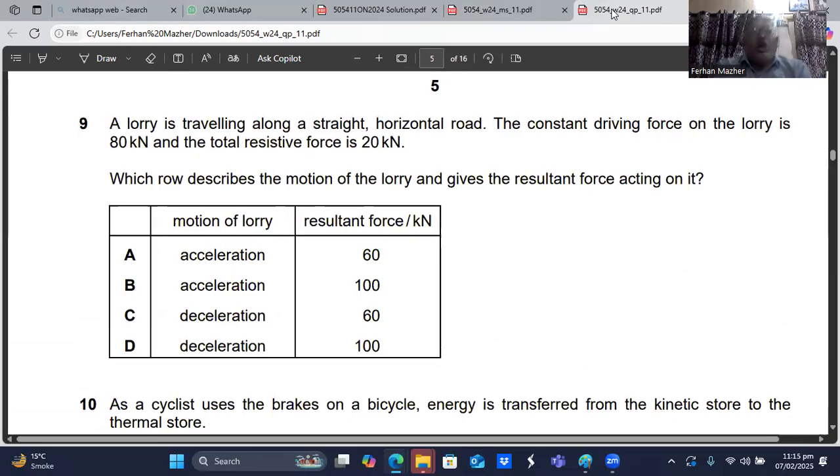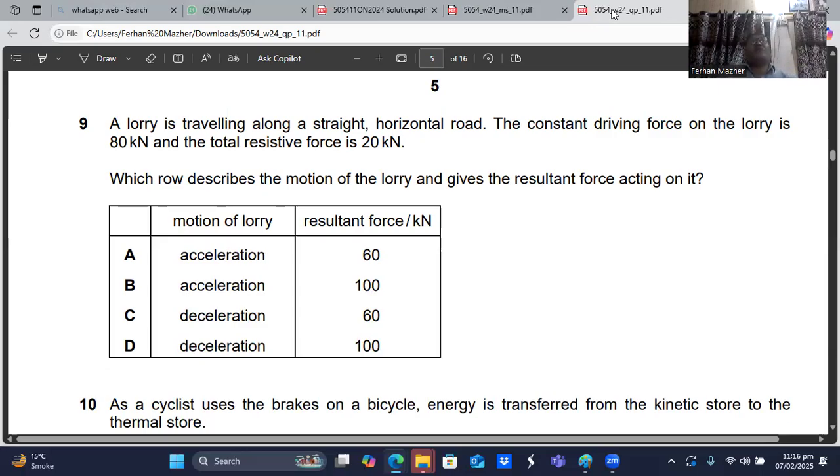Question number 9. A lorry is traveling along a straight horizontal road. The constant driving force on the lorry is 80 kilonewton, and the total resistive force is 20 kilonewton. Which row describes the motion of the lorry and gives the resultant force acting on it? We know the driving force, we know the resistive force. Driving force is 80 kilonewton. From there, you subtract the resistive force, that's 20 kilonewton. So 80 kilonewton minus 20 kilonewton will be 60 kilonewton. So the resultant force will be 60 kilonewton,